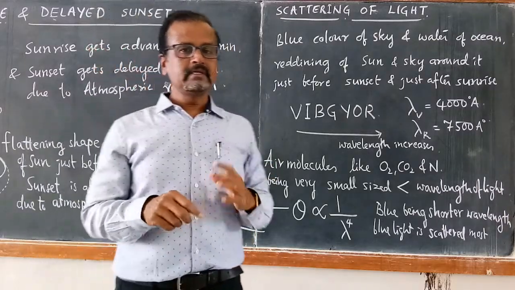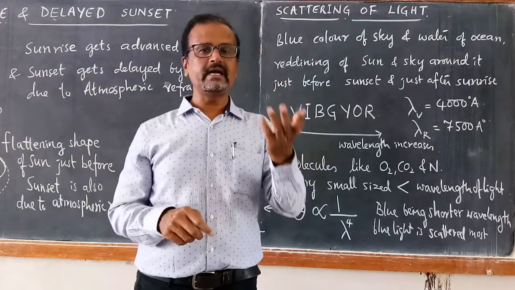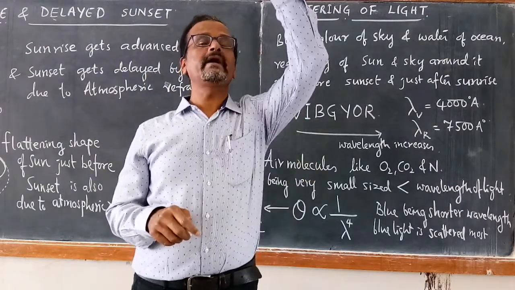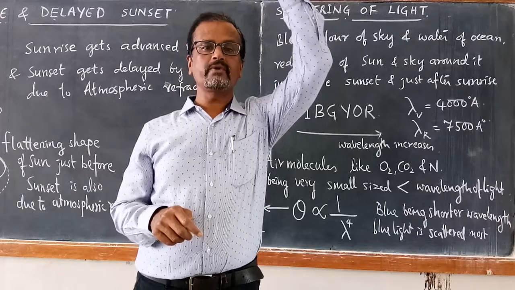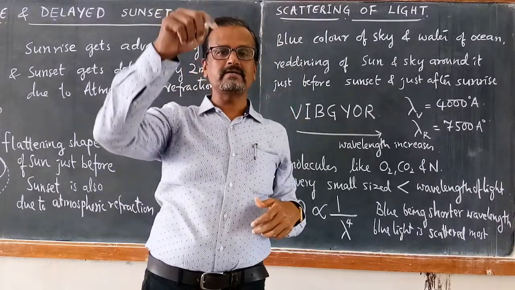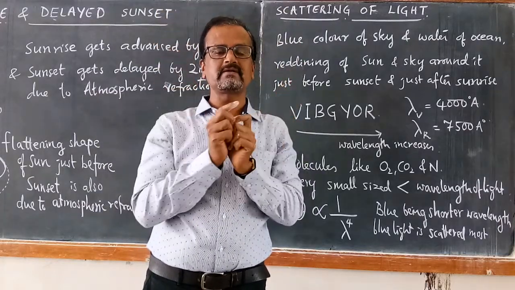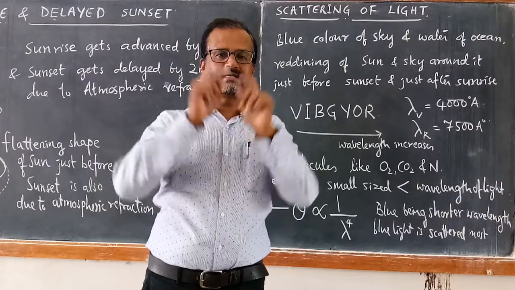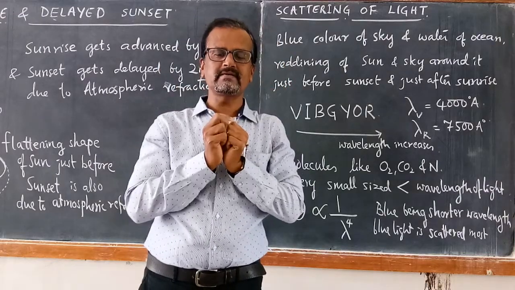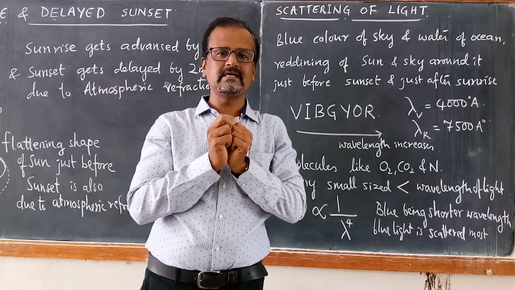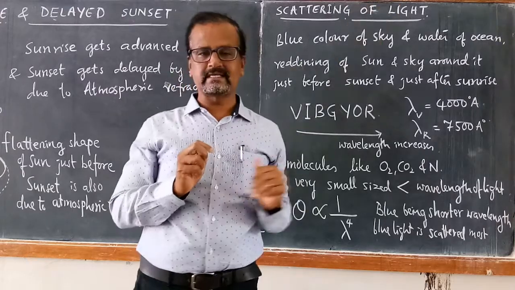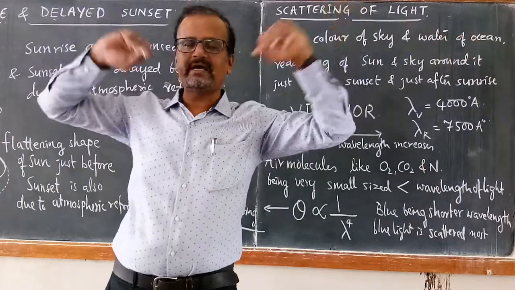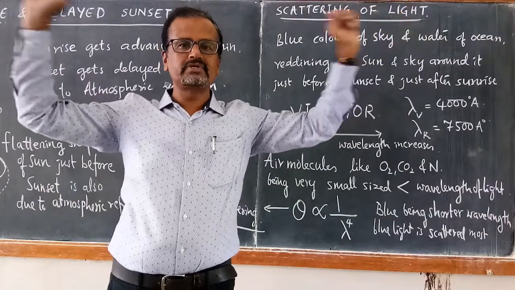During daytime, say for example at noon, the sun is over our head. When the sun is over our head, the sun rays are passing through the smallest thickness of the atmosphere. As a result, if you look at the faraway sky, it appears to be bluish.